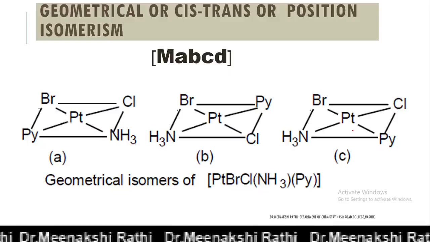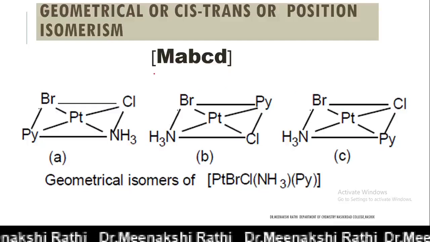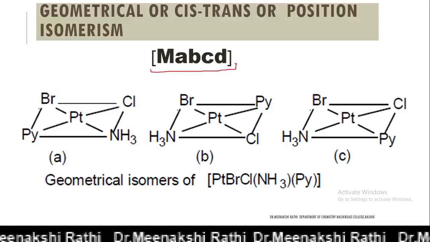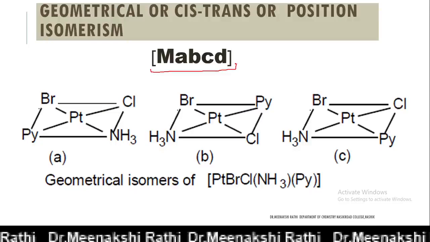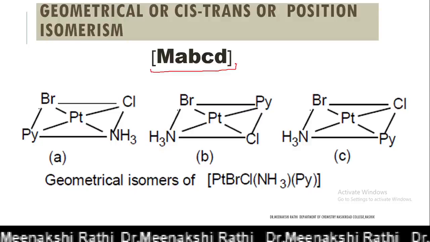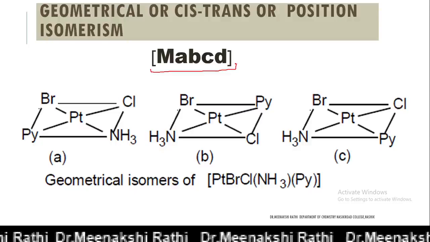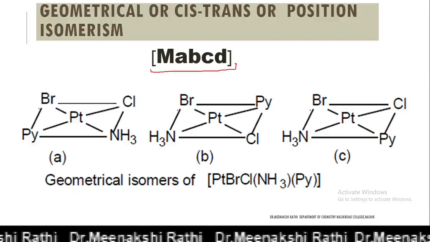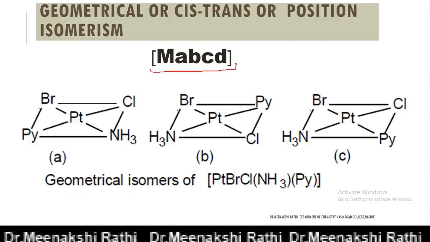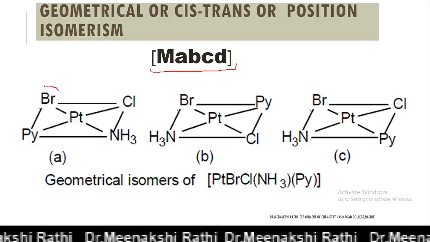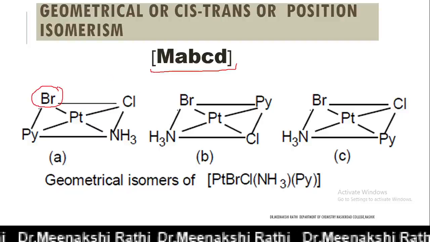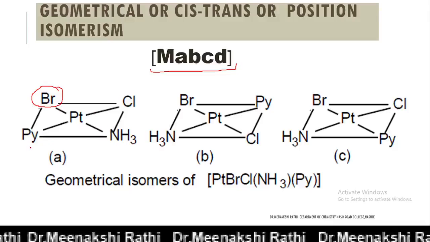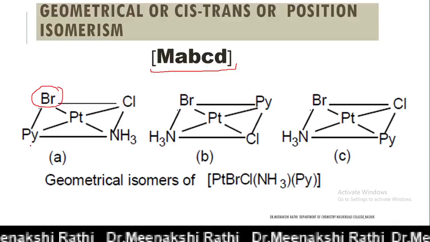Next square planar complex is MABCD. M is the central metal ion, and four different ligands are attached to it. Complexes of this type exhibit three isomers. Now how can we write down these three isomers? We consider any one of the ligands, for example bromide, and keep its position fixed, and then place the other three ligands trans to it.